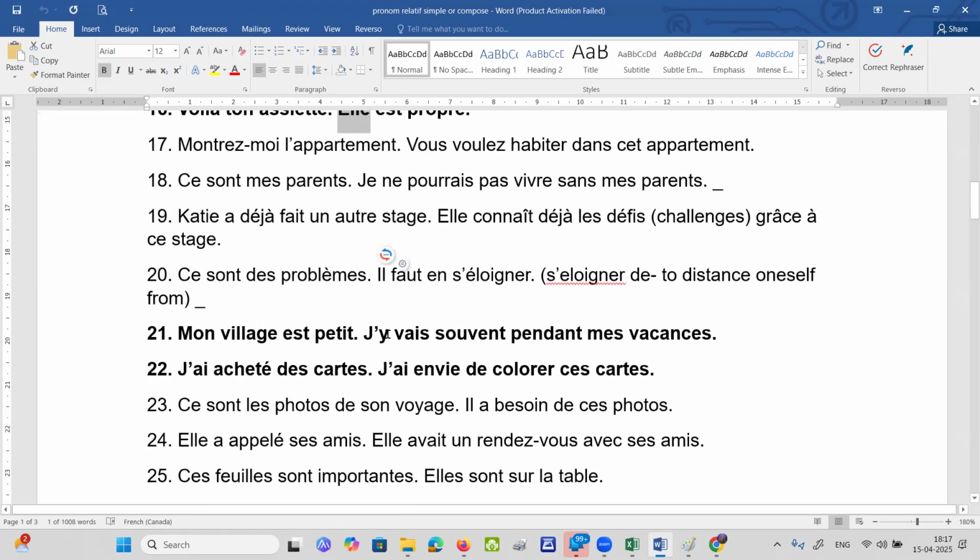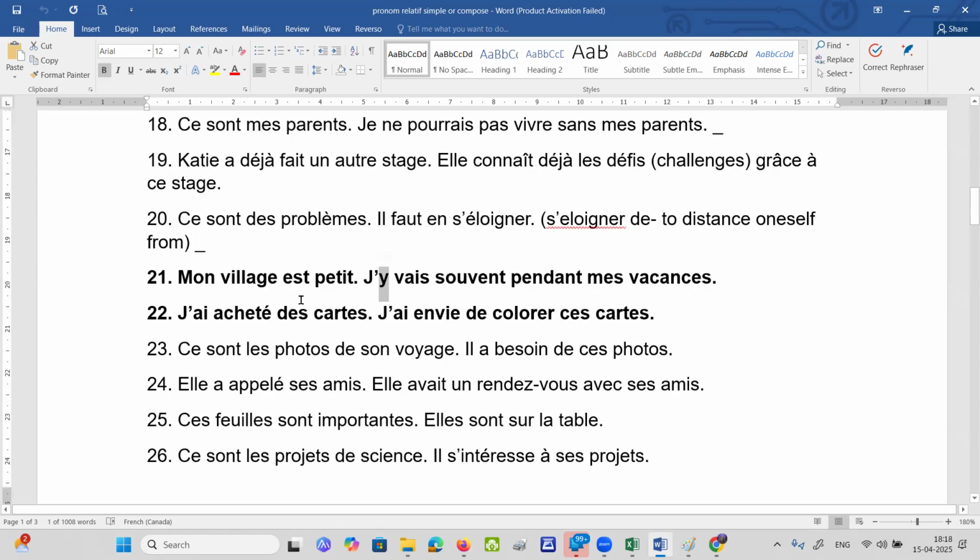Now, what will Y become? I told you. Very good. One more question. I have bought some cards. I have a desire of coloring these cards. Now, what will this become? "Que". How can it become "que"? What is the repetition? Okay, but here even J is repeating, no?